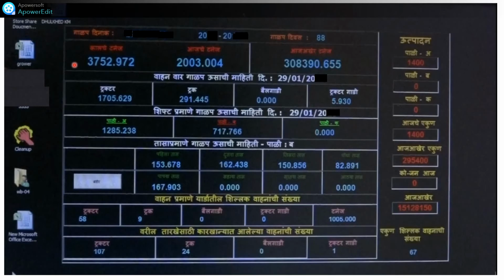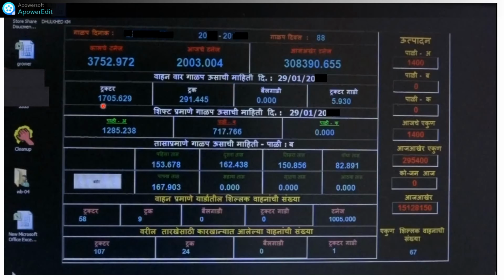Okay. See, this is one of the software where data will be stored, and which will give details like this. See, these dates are there, for which year, how many days have been crushed from the start, how many tons of crushing was done till date, how many tons of cane were crushed today and yesterday, and here are the details of the vehicles.